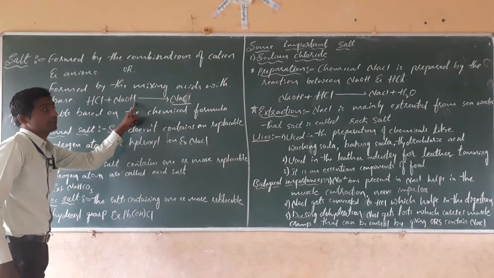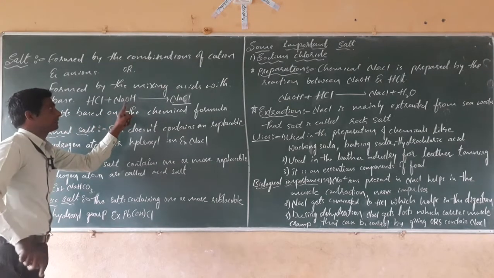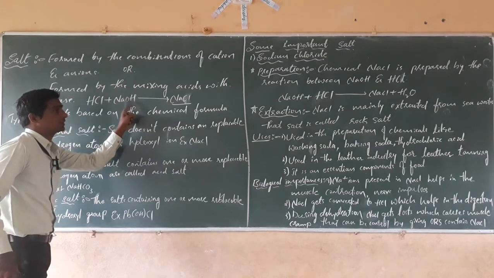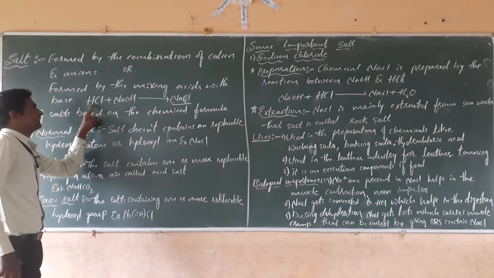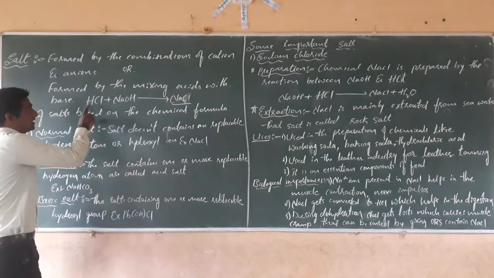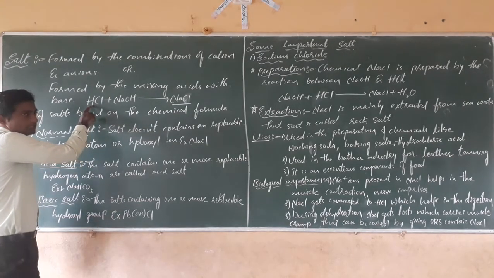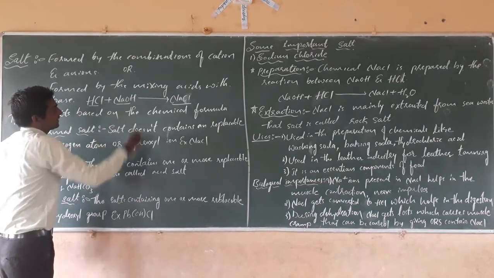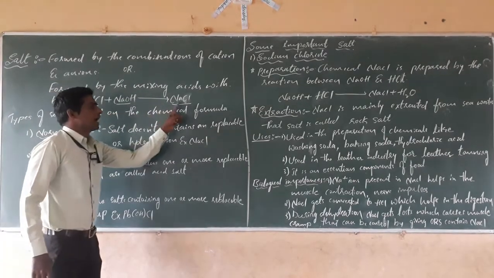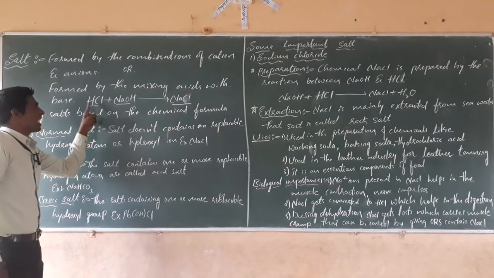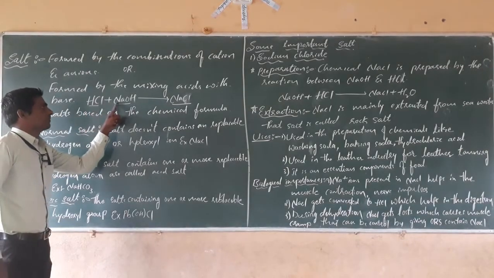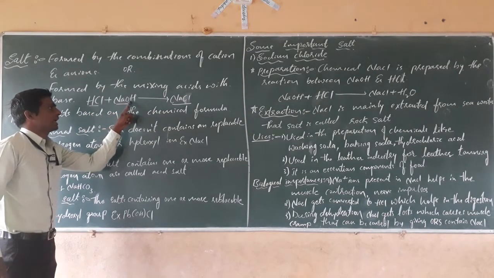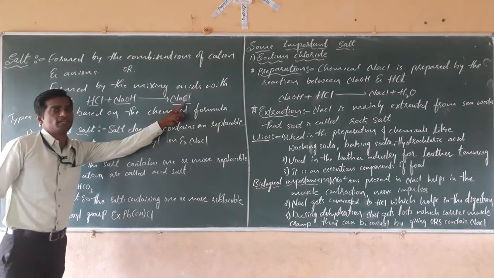Sodium hydroxide is a base. Bases are chemical substances which contain hydroxide or hydroxyl ions. Acids are chemical substances which contain hydrogen ions in aqueous solution. When acids and bases mix, they form salts. When an acid like hydrochloric acid combines with a base like sodium hydroxide, it forms sodium chloride.